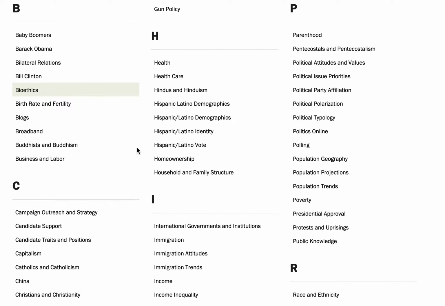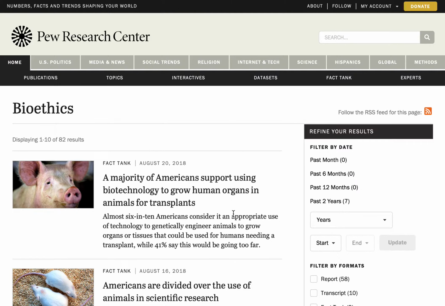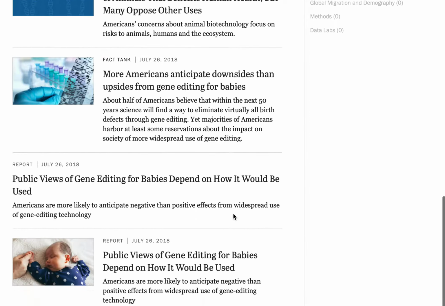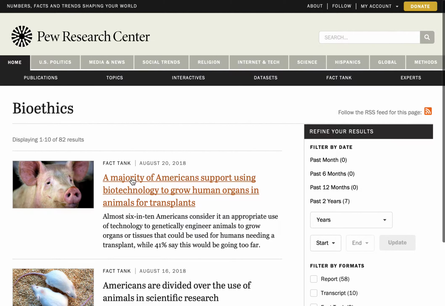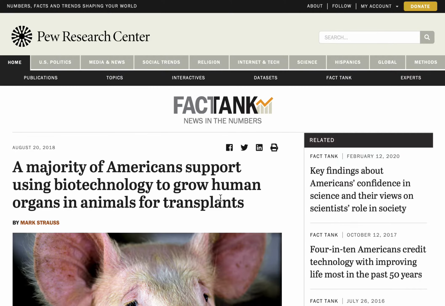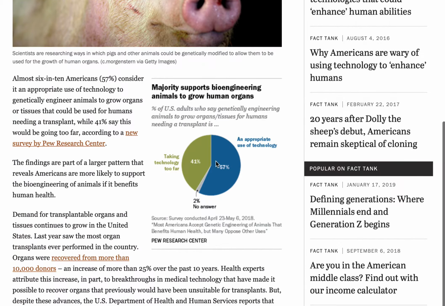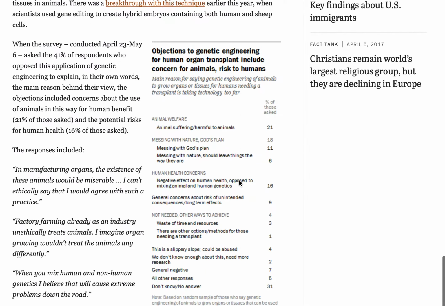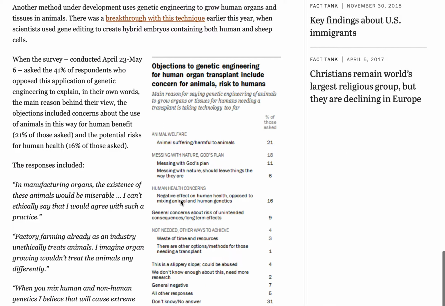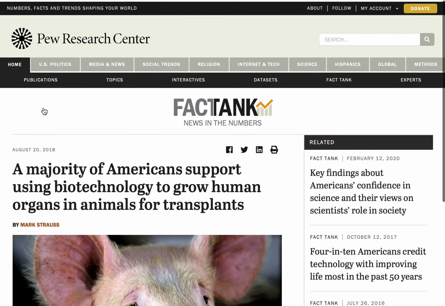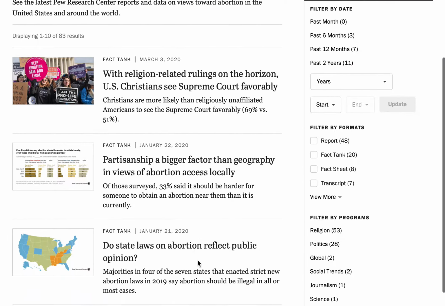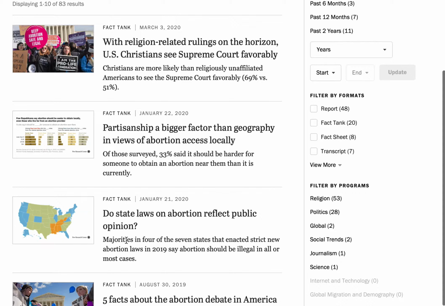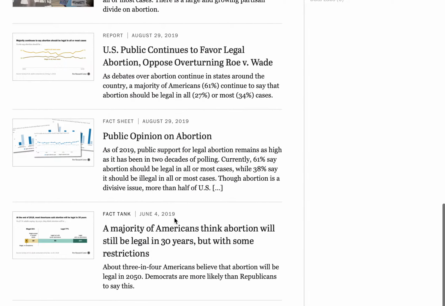They also give great charts and graphs and some images about the topic. Here's an example of some of the charts they use. They give a lot of charts and graphs, statistics. Let me pick a different topic here. Abortion. And here's an example of different charts and statistics, maps, graphs that Pew Research gives.